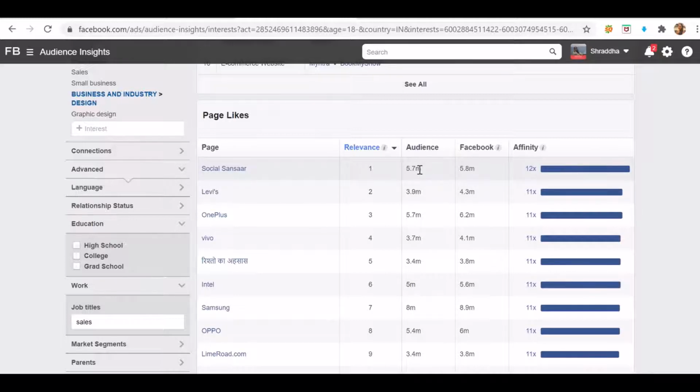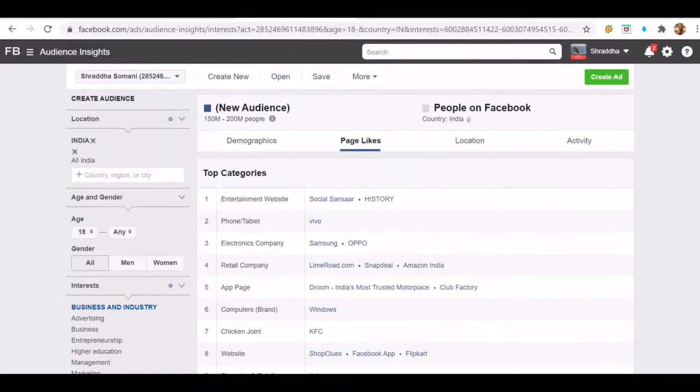Now, what is the secret tip over here? I can also do page-wise targeting. If you see, Social Sensor has an audience of 5.7 million. So if I'm targeting this particular page, that simply means that I'm also targeting 5.7 million audiences. So how will I do that? Okay, so first of all, let me tell you.